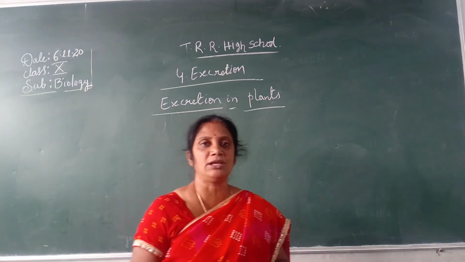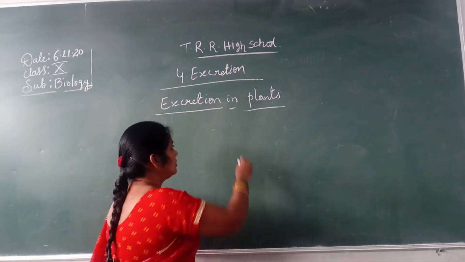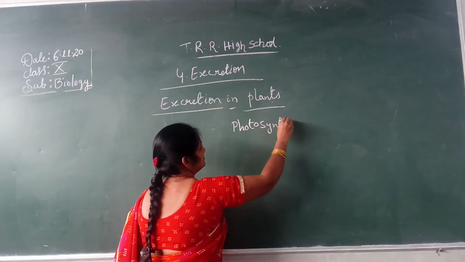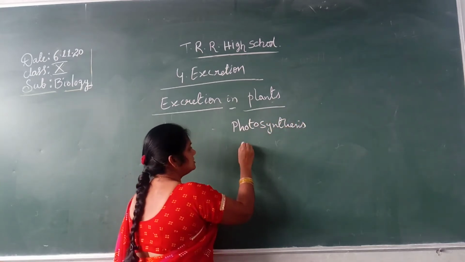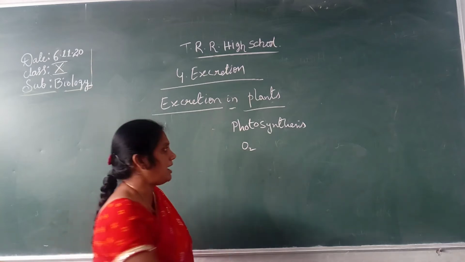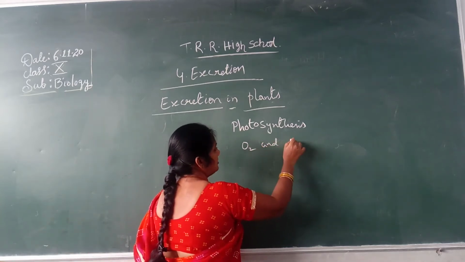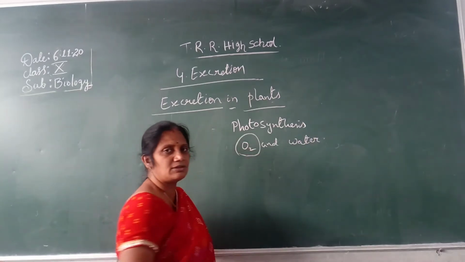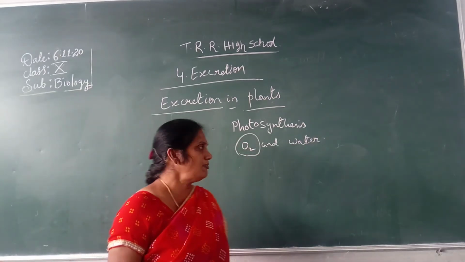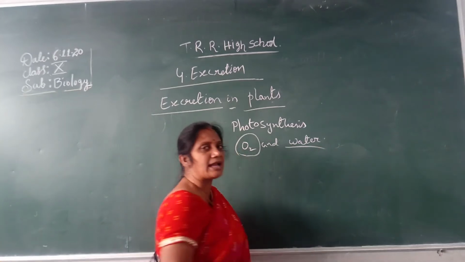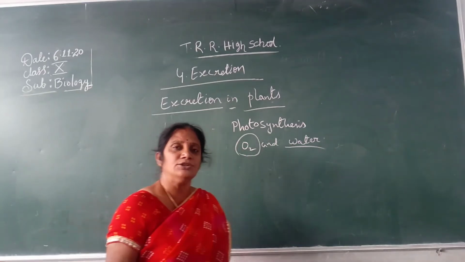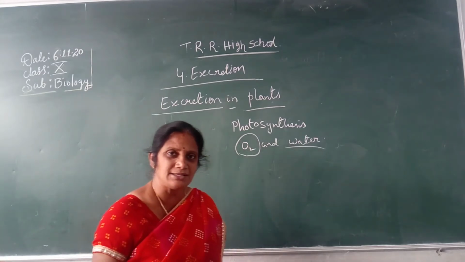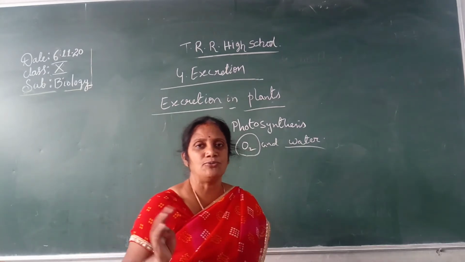For example, during photosynthesis, oxygen and water are the end products. So what will the plant do? Oxygen is utilized for respiration, and water is utilized for other activities. In the same way, during respiration, carbon dioxide is the end product, and the plant utilizes carbon dioxide for photosynthesis.